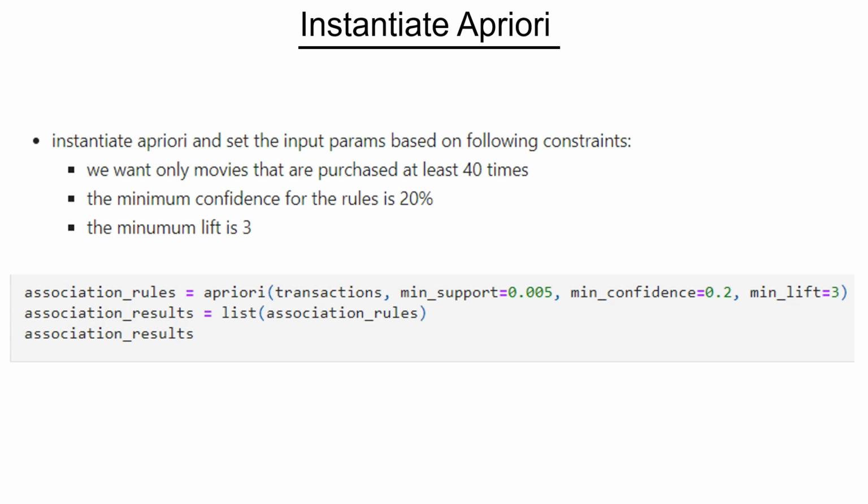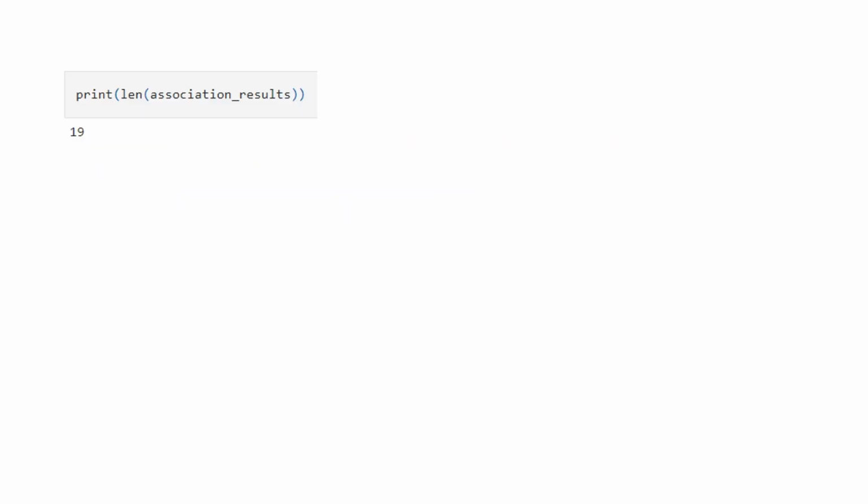That's what we are going to do over here. So minimum support is 40 divided by 7501, minimum confidence is 0.2, and minimum lift is 3. It's really simple. Everything is already coded in Python. Just use the apriori algorithm, give your transaction data, which is a list of lists, and then it will give you the association rules. It's so simple. Whatever we have discussed in the algorithm earlier, that's already implemented. We were doing that exercise for understanding how it is done by Python.